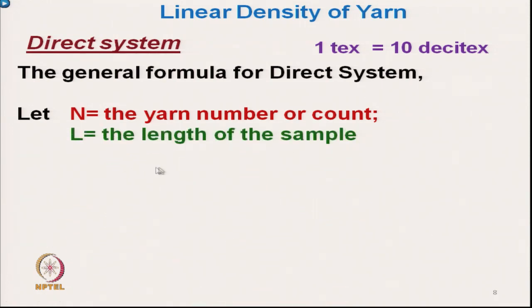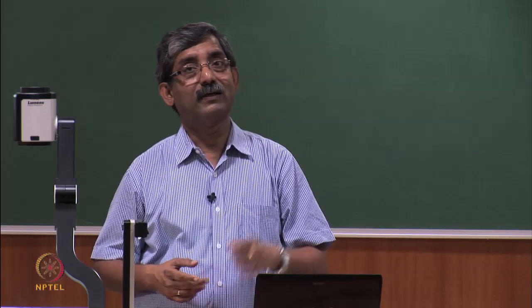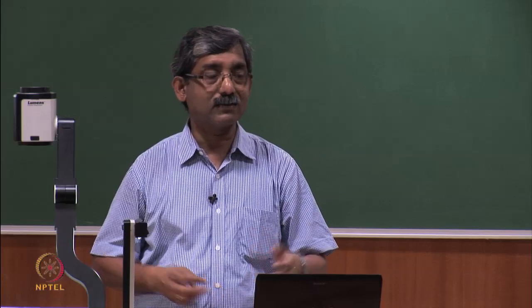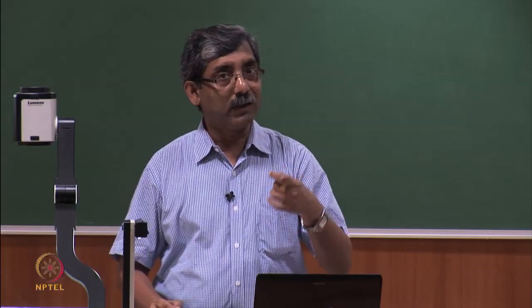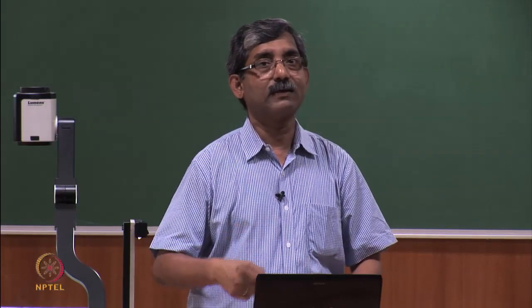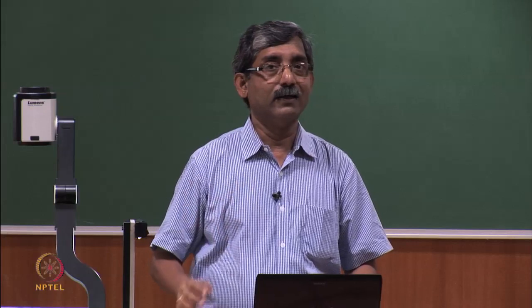L is the length of the sample. It need not always be as per the standard. In the Tex system the standard length is 1 kilometer, but we need not always take 1 kilometer yarn; we can take a few meters or 100 meter yarn, any length.